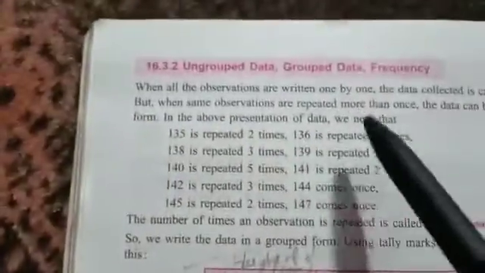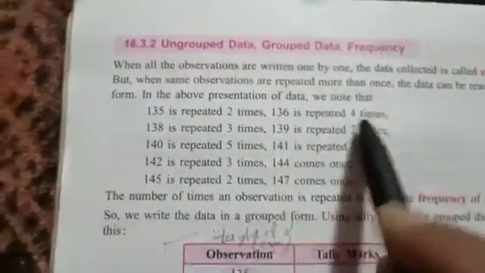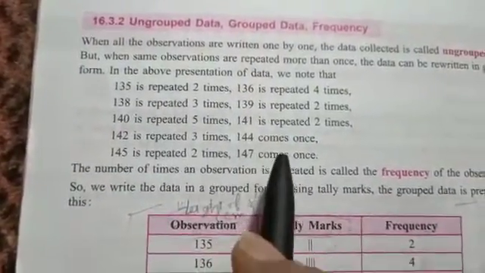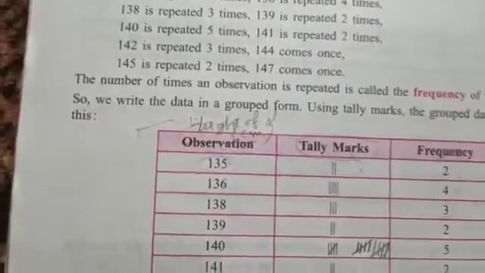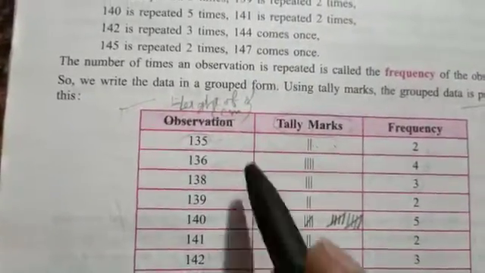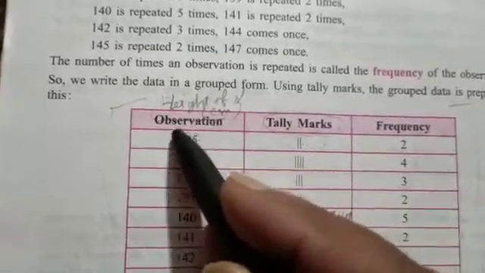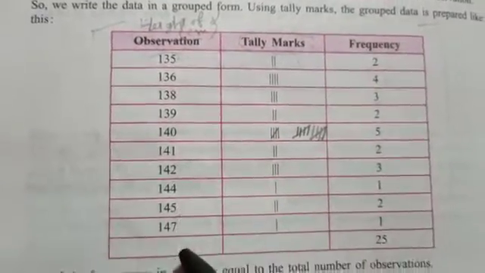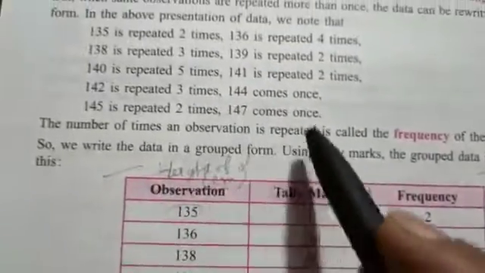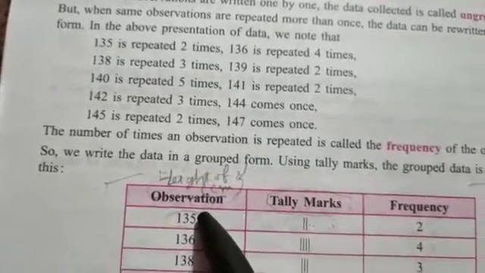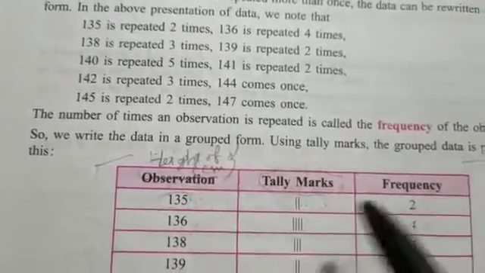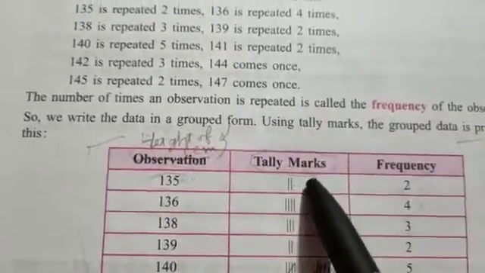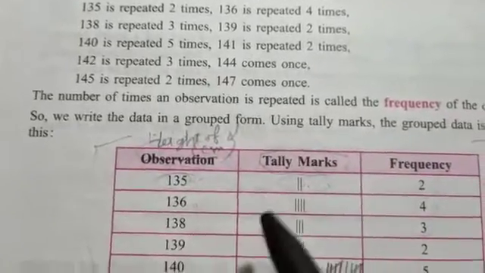Ungrouped data and grouped data, and frequency. Ungrouped data is when we write the data as given without grouping it. But when we group it by values, like height, here height is given and we group heights 135 centimeter, 136 centimeter, 130, 138 and so on. In the given data, 135 is repeated 2 times. So this is the frequency of 135, and this is the tally marks of that particular data.